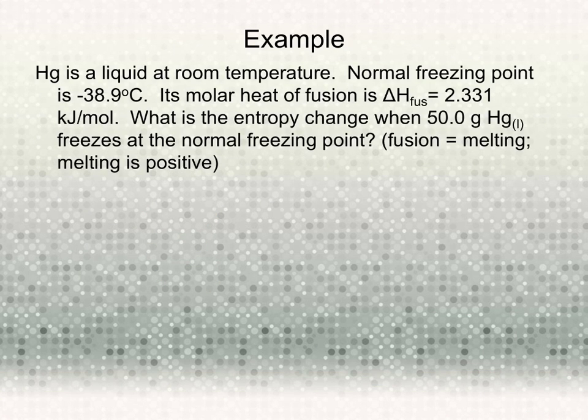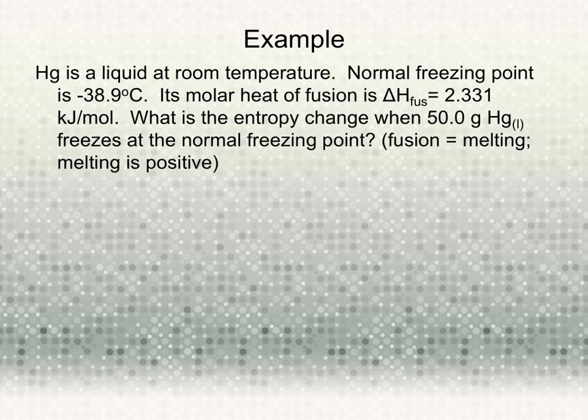All right, here's a sample problem where mercury is a liquid at room temperature. Normal freezing point is negative 38.9 degrees Celsius. Its molar heat of fusion is 2.331 kilojoules per mole. Fusion means melting. That's down here on the bottom. It says, what is the entropy change when 50 grams of mercury liquid freezes at its normal freezing point?